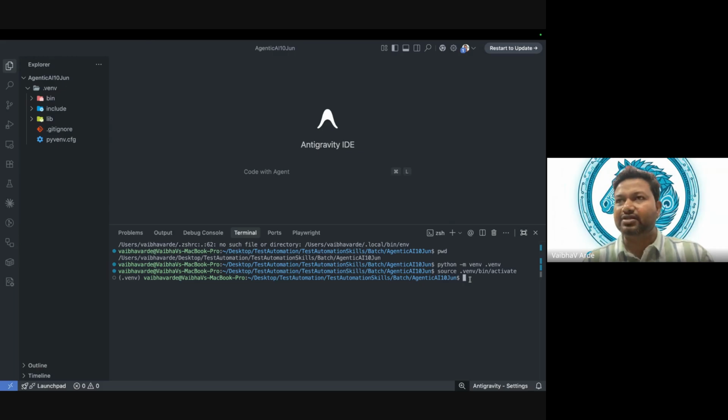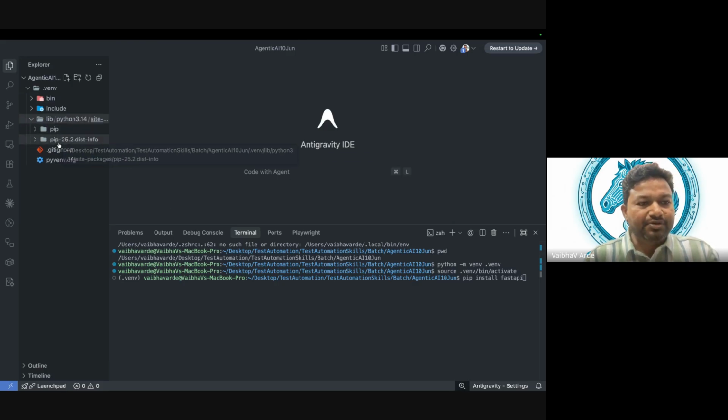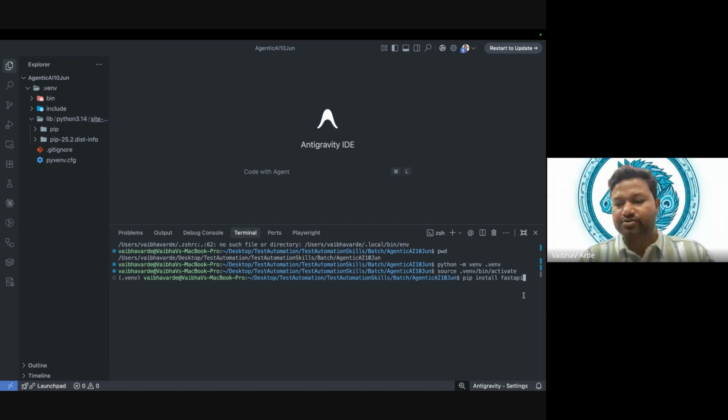If I want to add anything here, how do I install a package? I will say pip install, let's say fastapi. Now here you can see in the library, we have only pip, nothing else, right? Now I will go ahead and say pip install fastapi.